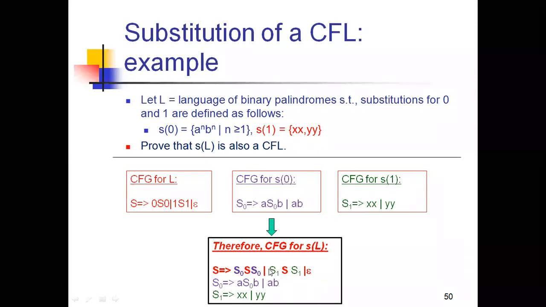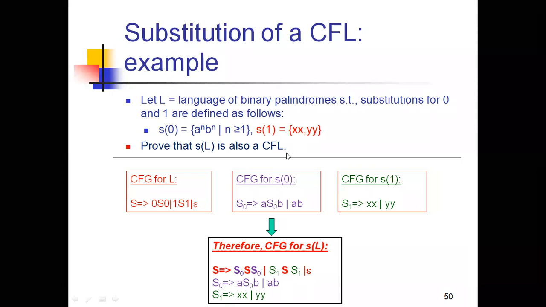Finally, by merging all these, you get s of L. In the place of 0, I am putting s0, s0, s1, s1. So you get a context free grammar for the language. So finally you prove that s of L is also a CFL.